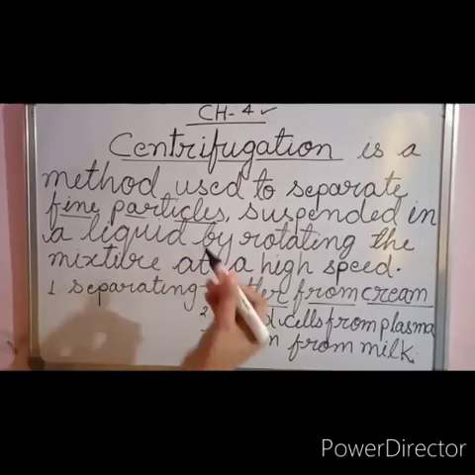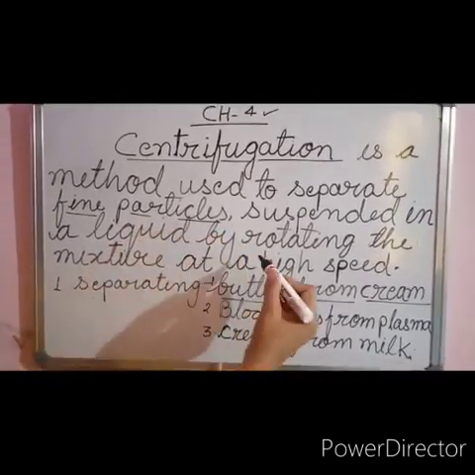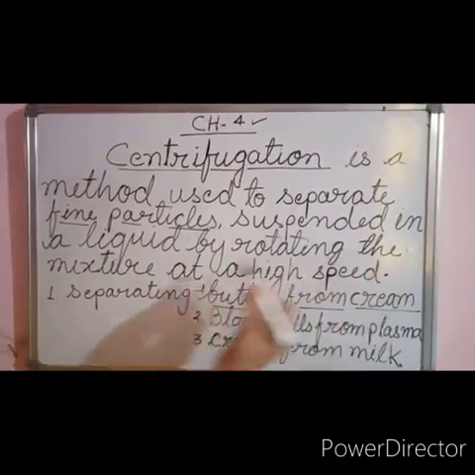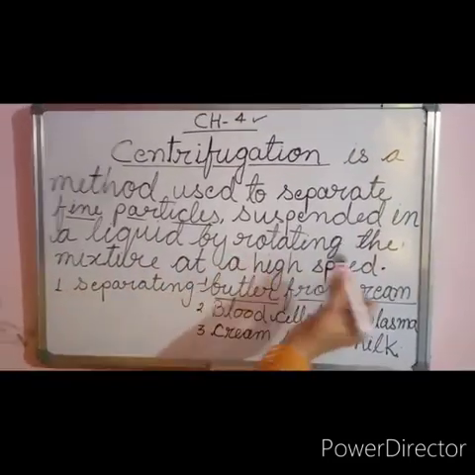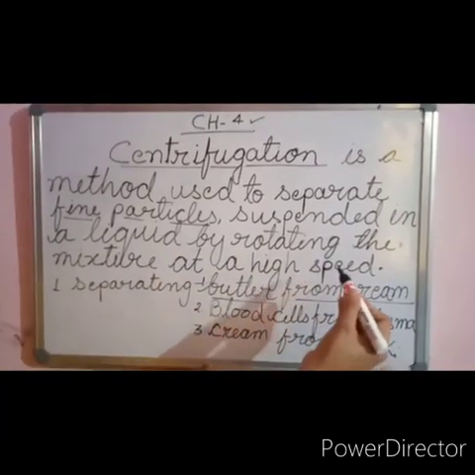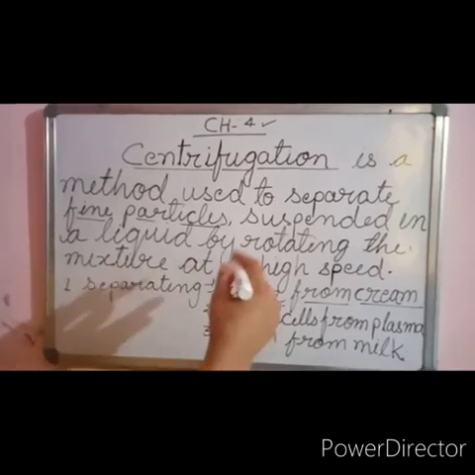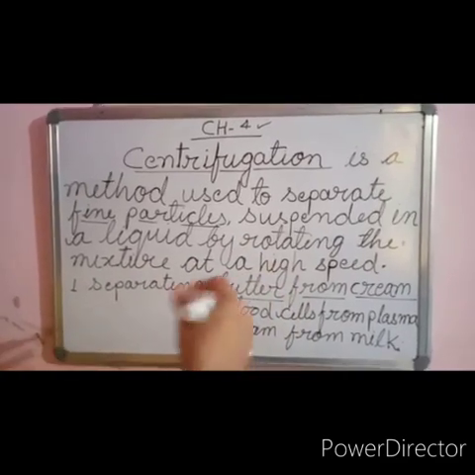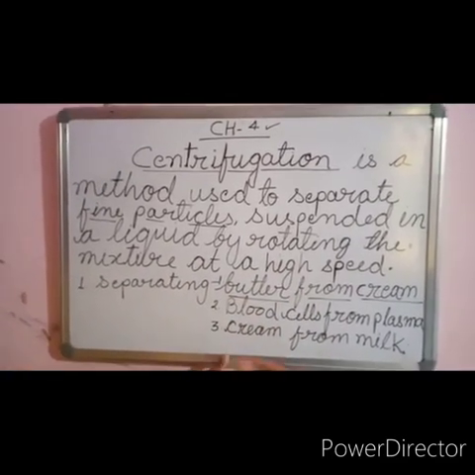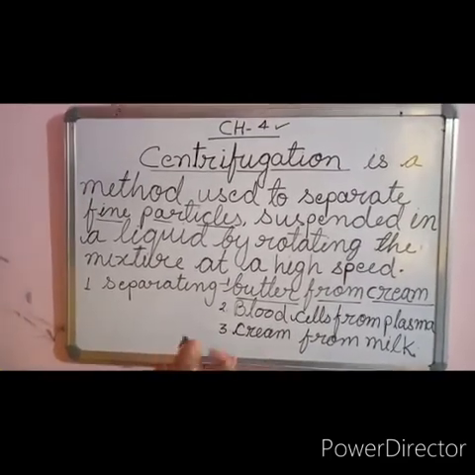During this process, what happens? The mixture of very fine particles in the liquid is rotated at a high speed, so that the lighter particles stay at the top of the mixture and the heavier ones settle at the bottom, just like the sedimentation process.